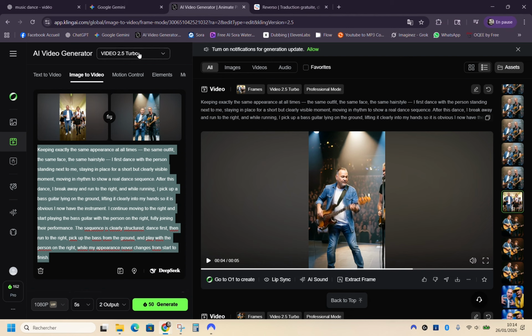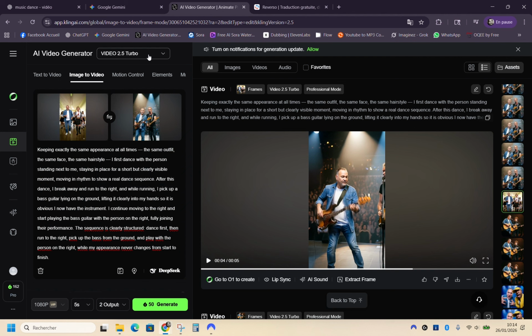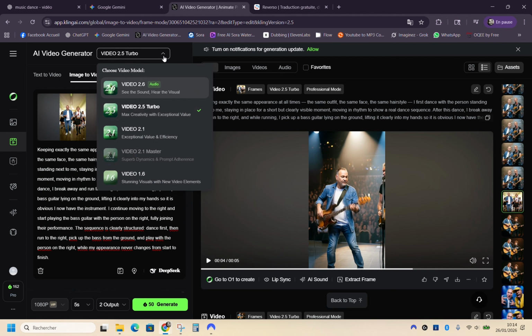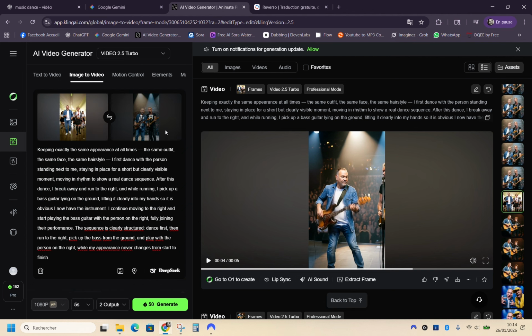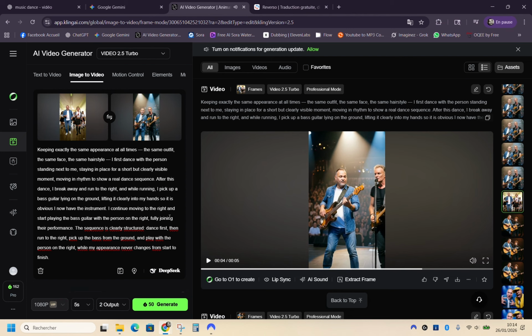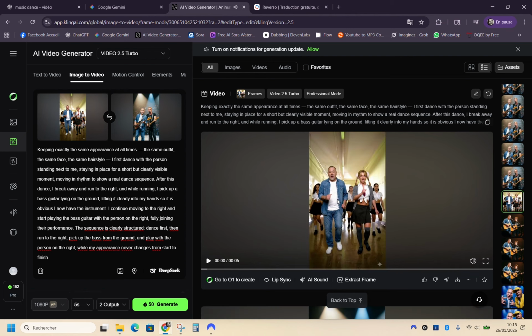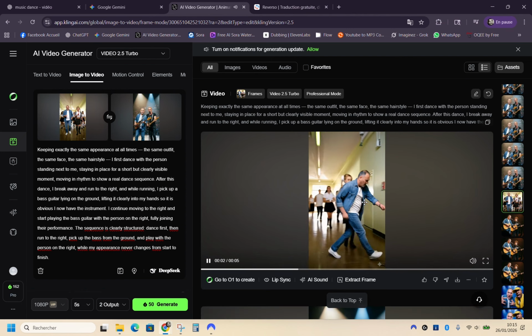From that point, I definitely recommend, obviously, that you must be in 200 turbo. If you're into 6, you won't be able to add a 30 frame a second ending image. So you explain what's happening here, and I maintain the same appearance and so on. So I explain what's going on with me in between, and then you generate it. So it's 50 euros for 5 seconds, the generation of 2 videos. Well, that's just the price. Then you'll get 2 generated videos, and you'll need to pick the best one.